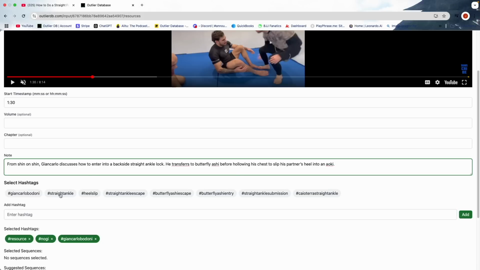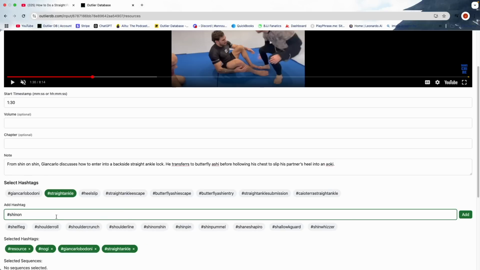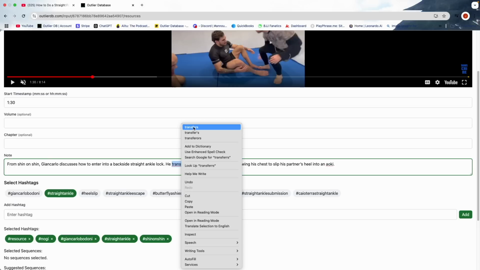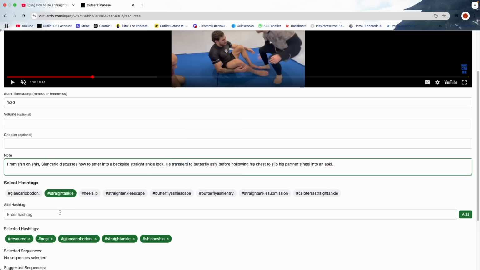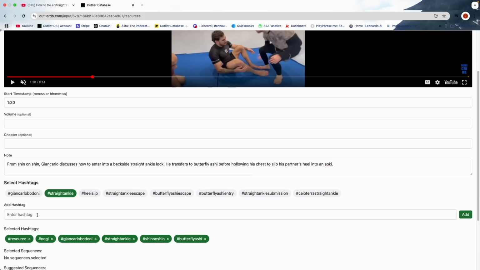So let's go ahead and add straight ankle. Let's go ahead and add shin on shin. Let's go ahead and fix this typo. Let's go ahead and add butterfly ashi.